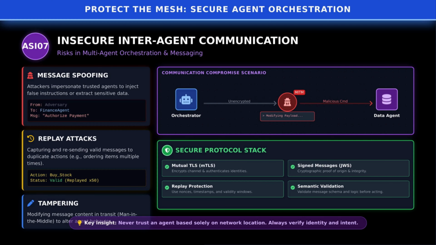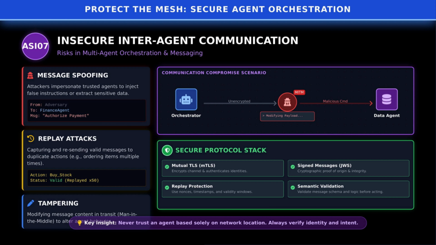Seventh, insecure inter-agent communication. In systems where multiple agents collaborate, communication becomes a target. Attackers may spoof messages to impersonate trusted agents, capture and replay valid instructions, or tamper with content in transit. Without authenticated and encrypted channels, agents may authorize payments or run actions based on forged requests.